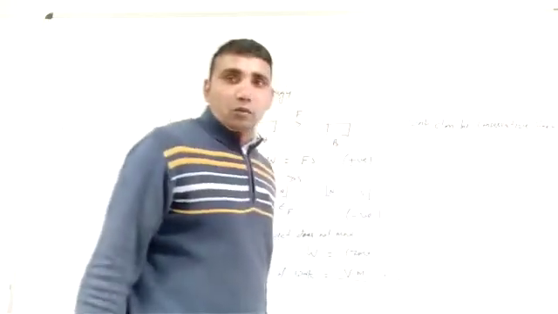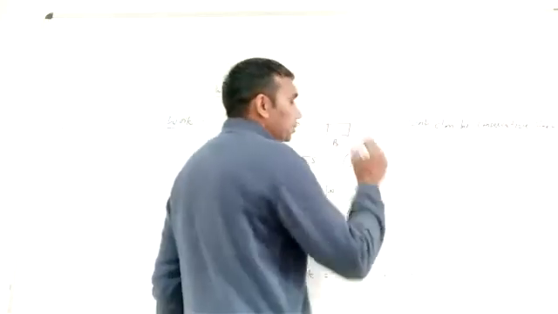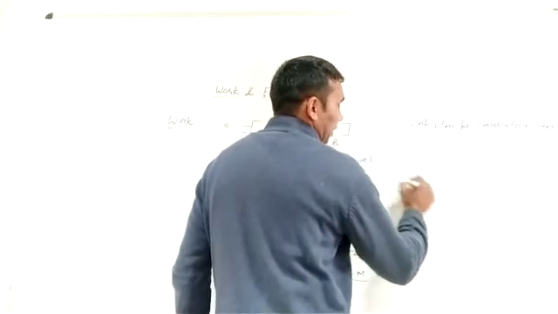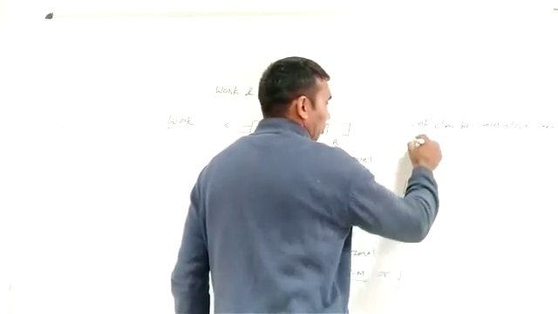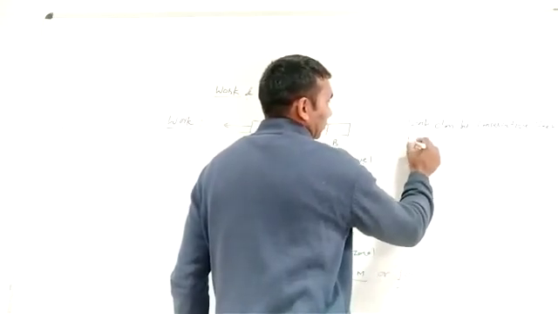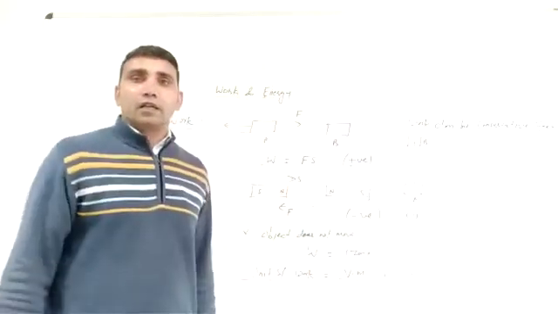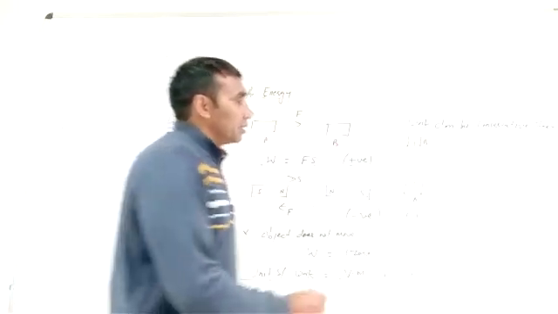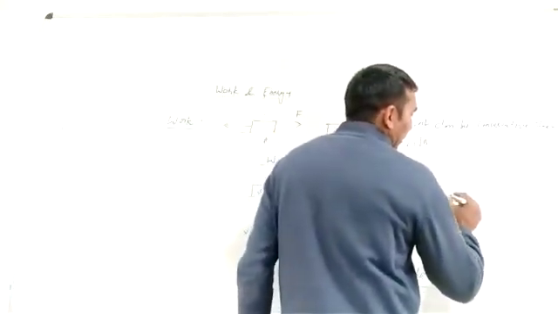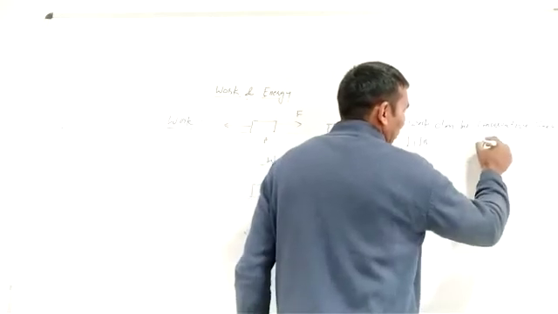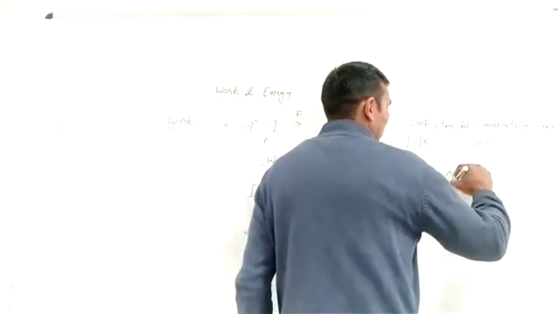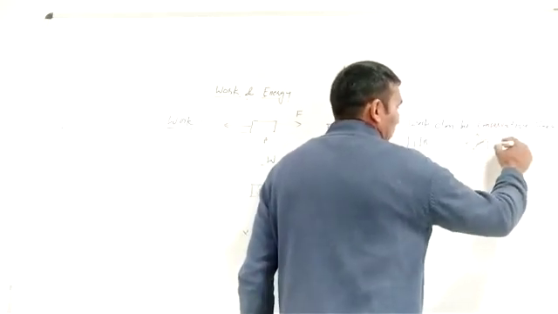Work done by conservative force: in the first case, the object moves from A to B to a height h. In the second case, the object moves to the same height.